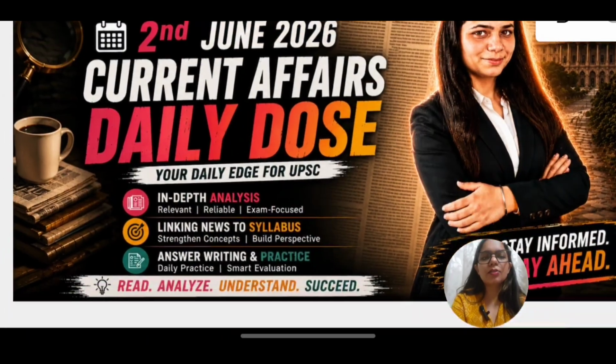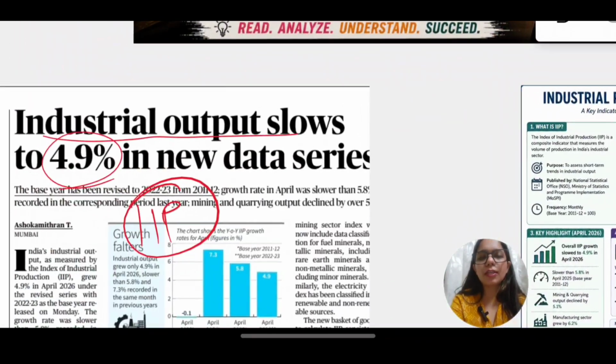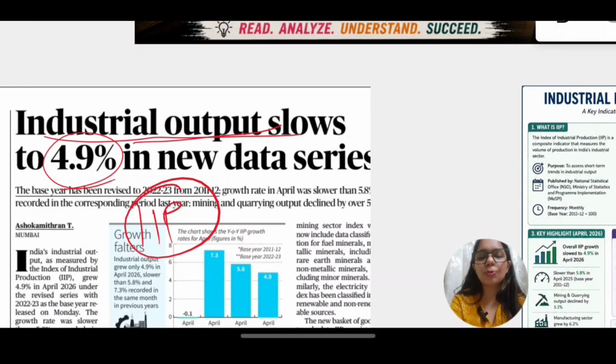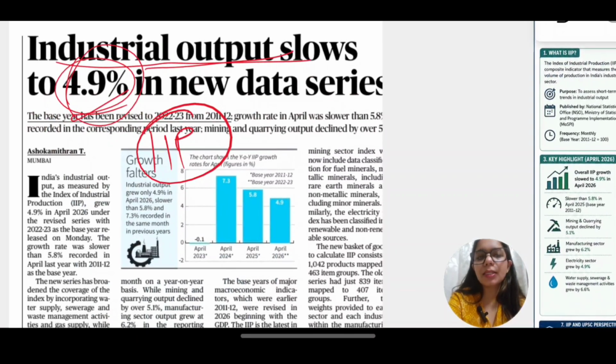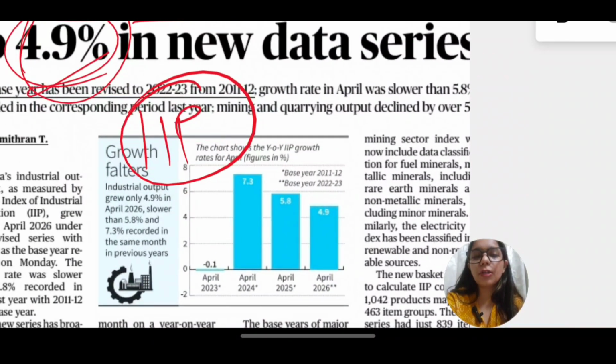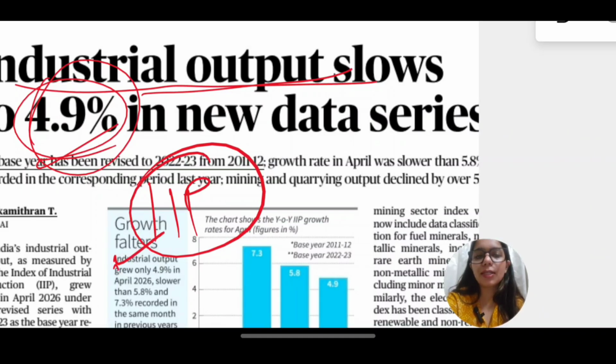Now let us start with the first topic of the day, that is industrial output. And the article states that the industrial output has slowed down to 4.9%. Now, this article in particular is not important, but what is important is IIP, that is Industrial Production Index.